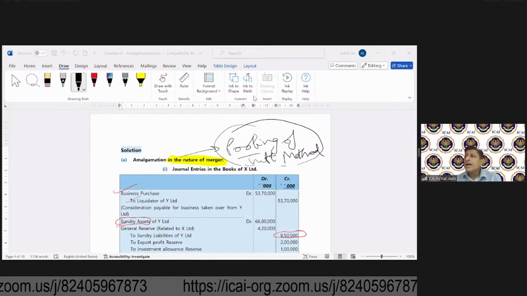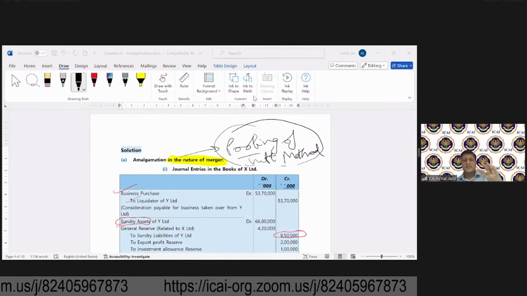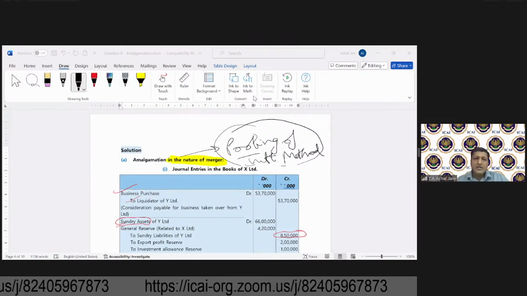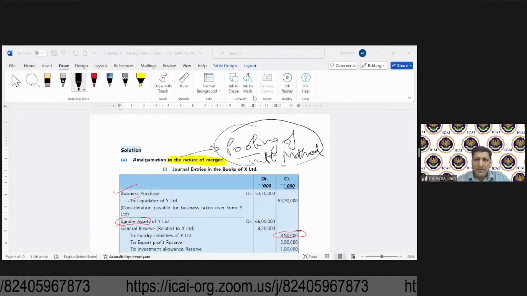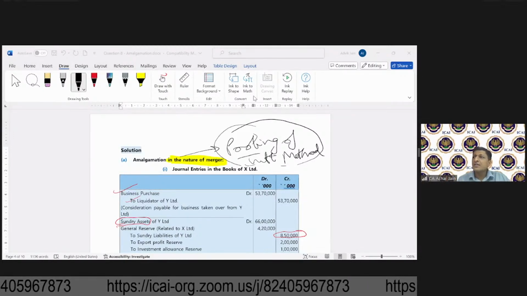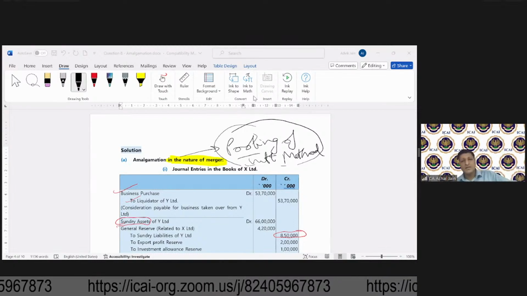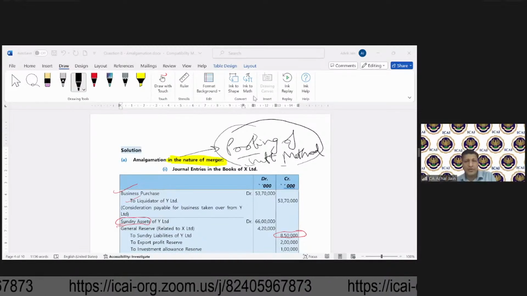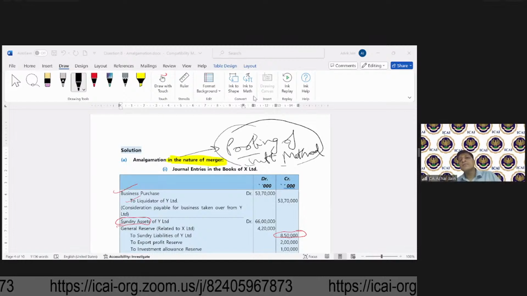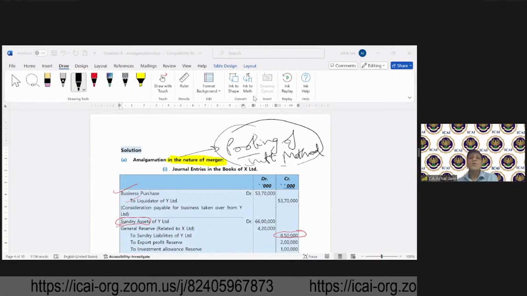Shivanna has a query around this purchase method. As of now, I would request that please stick to this merger method, pooling of interest method. When we move on to the purchase method, we have to solve that today anyway, because the question requires both. At that time, we'll talk about the purchase method.